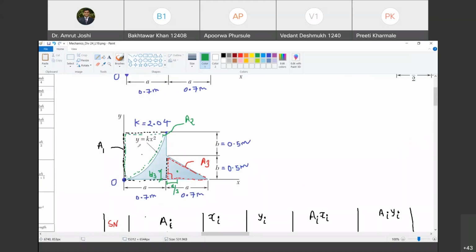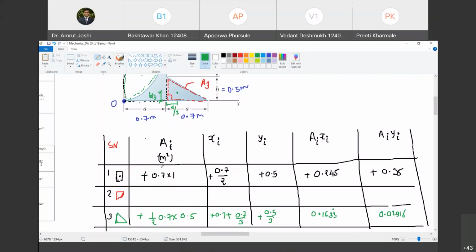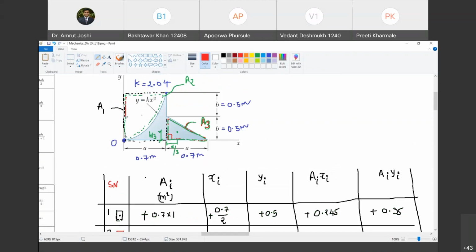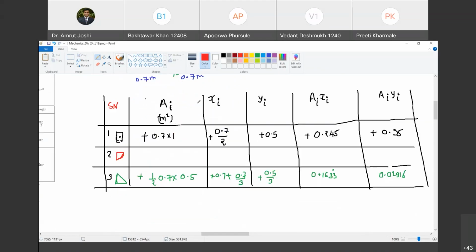Now let us look at the third area. Oh, something went wrong. The color code should have been in red, right? Anyway, I will change that here. A3, are you with me? Yes, sir. Let us call it A2. Are you with me? Okay.